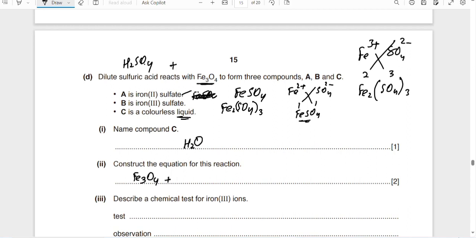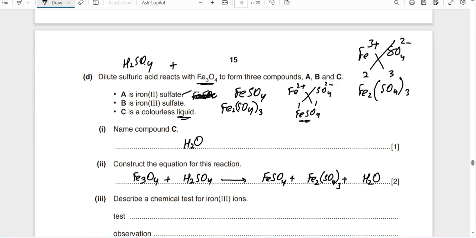Fe3O4 plus H2SO4. Three products will be formed: FeSO4 plus Fe2(SO4)3 plus H2O.